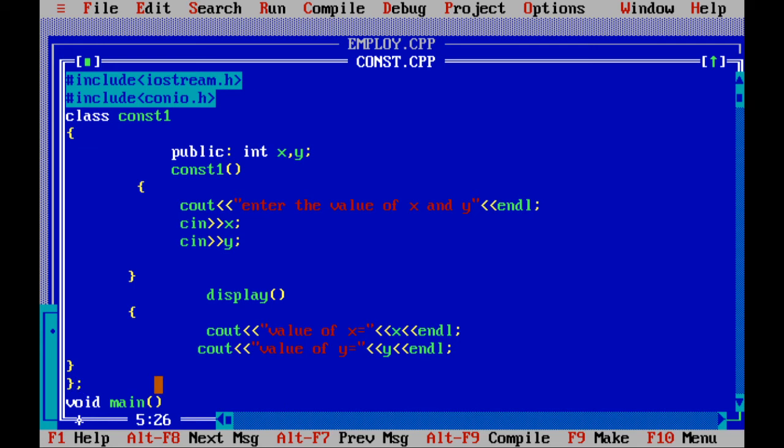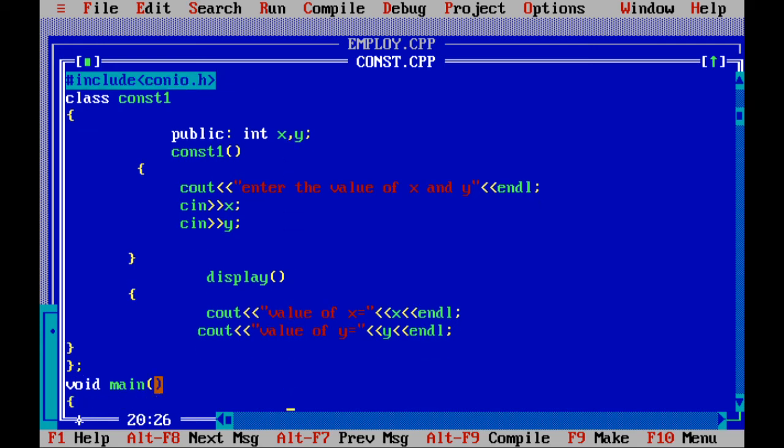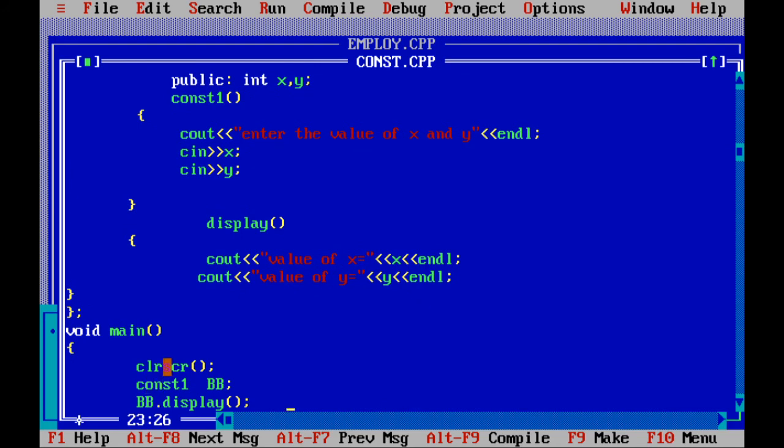Now I am coming to the main program. In the main program, I have taken clrscr for clearing the screen, and const1, that is the class name, which should be the same as the constructor name.